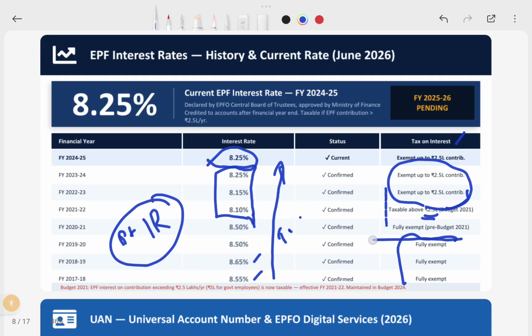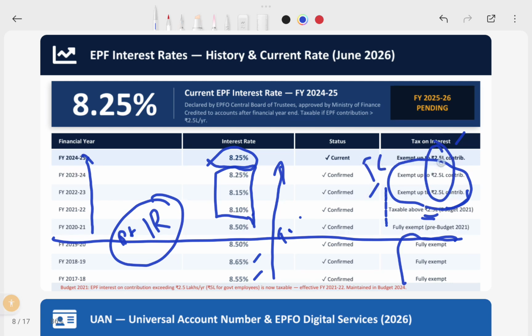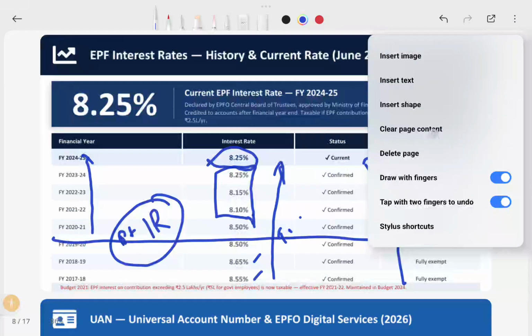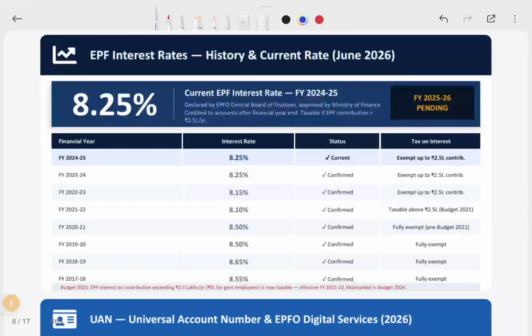Earlier till 2019-20 it was allowed. From 2021 till date, if you get interest of 3 lakhs per year, up to 2.5 lakhs is exempt, and the balance 50,000 is taxable. I hope you understand this too.